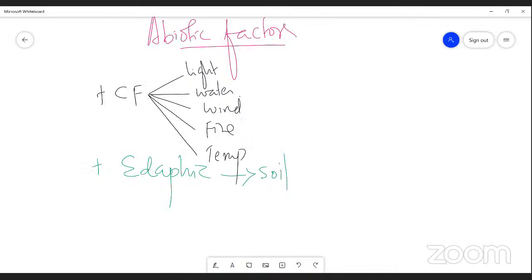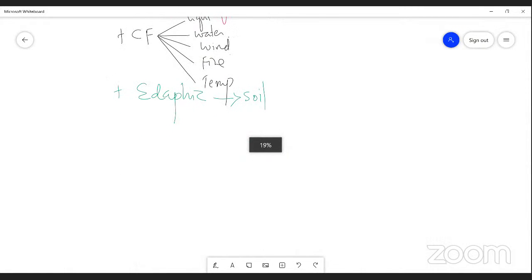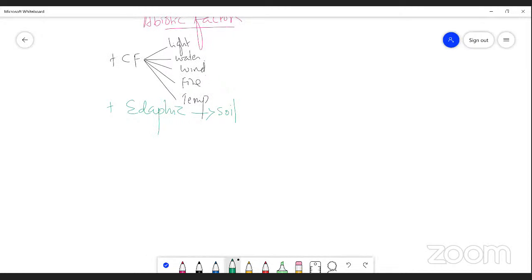And one more factor is the topographic factors. I'm talking about abiotic factors. The third category is the topographic factor. Topographic factors are nothing but the superficial layer of the earth, right? So both the latitude and the altitude. The vegetation is found in the latitudinal and the altitudinal direction of the mountain. That is a topographic factor. It also plays an integration with the living and the non-living factors of an ecosystem.